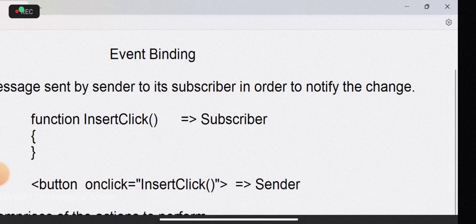The sender triggers a notification and invokes the actions defined by the subscriber.